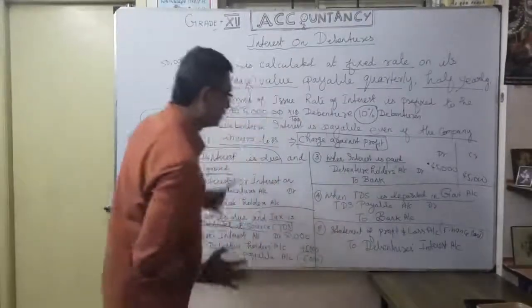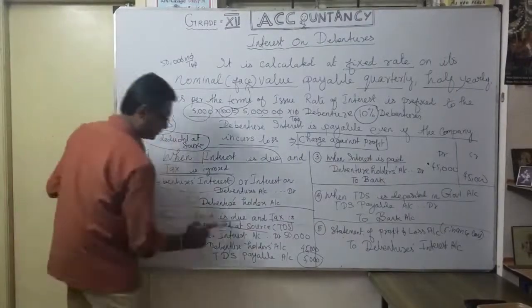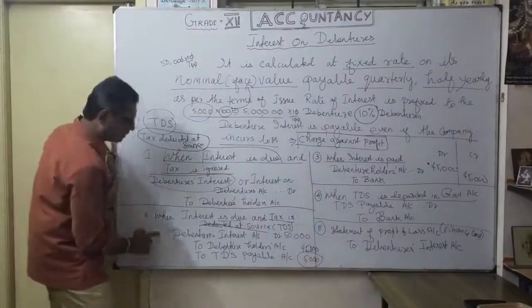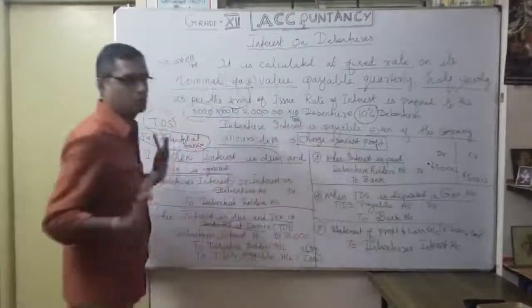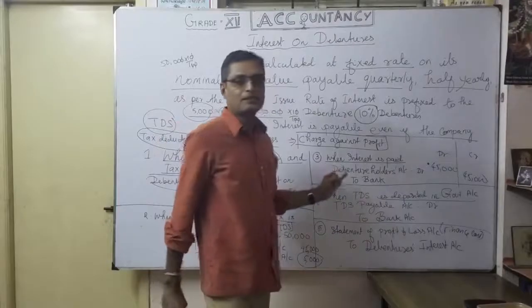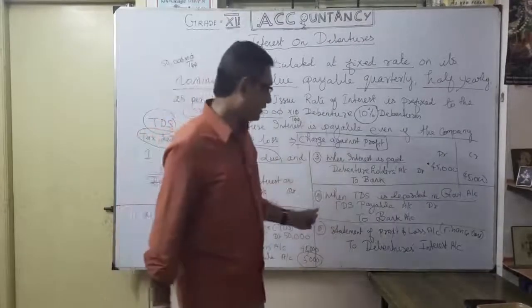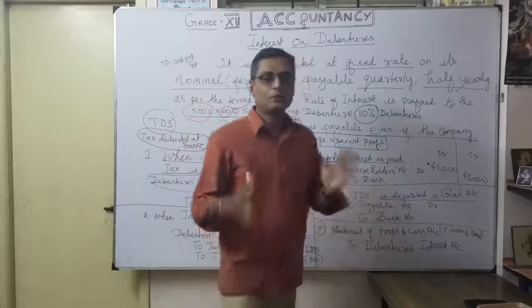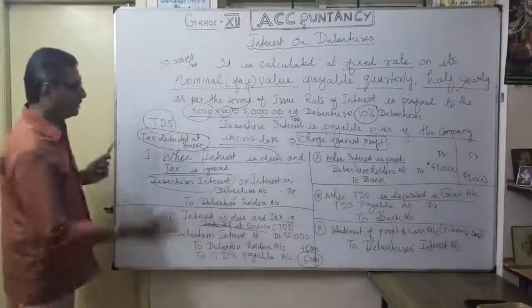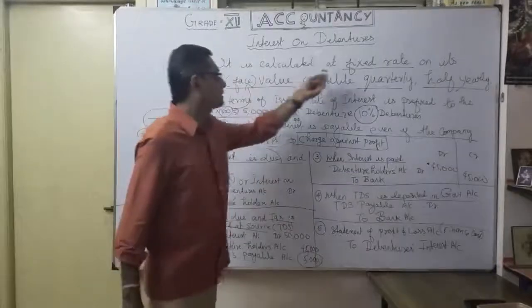That's what this entry. So total how many entries? Actually 4 entries. There is no tax: 1, 2, 3, 4. So if it is with tax, also 1, 2, 3, 4. Understood? The first entry is the due entry. The second entry is the payment entry. The third entry is how much you transferred to your TDS. The fourth entry is the debenture interest transferred to your profit and loss account. Understood? Whether with tax or without tax, that is how the journal entry will be. Accounting treatment for interest on debenture.